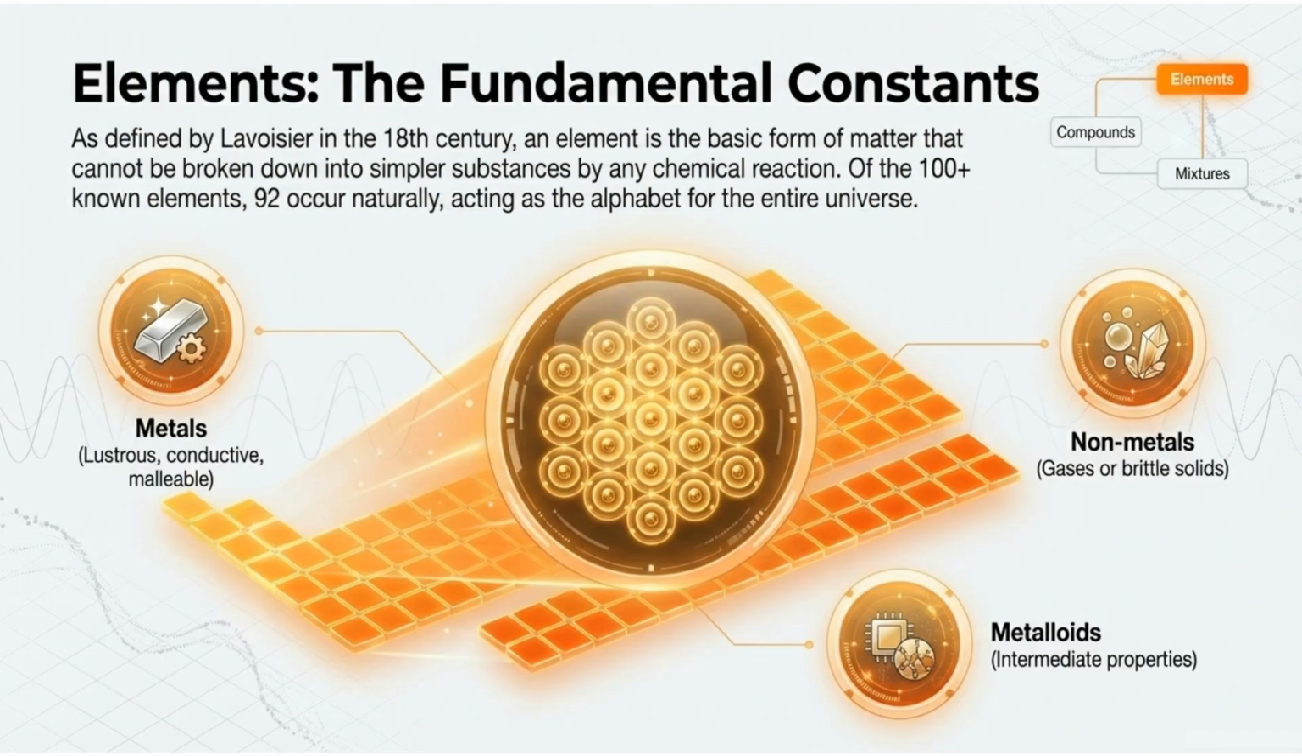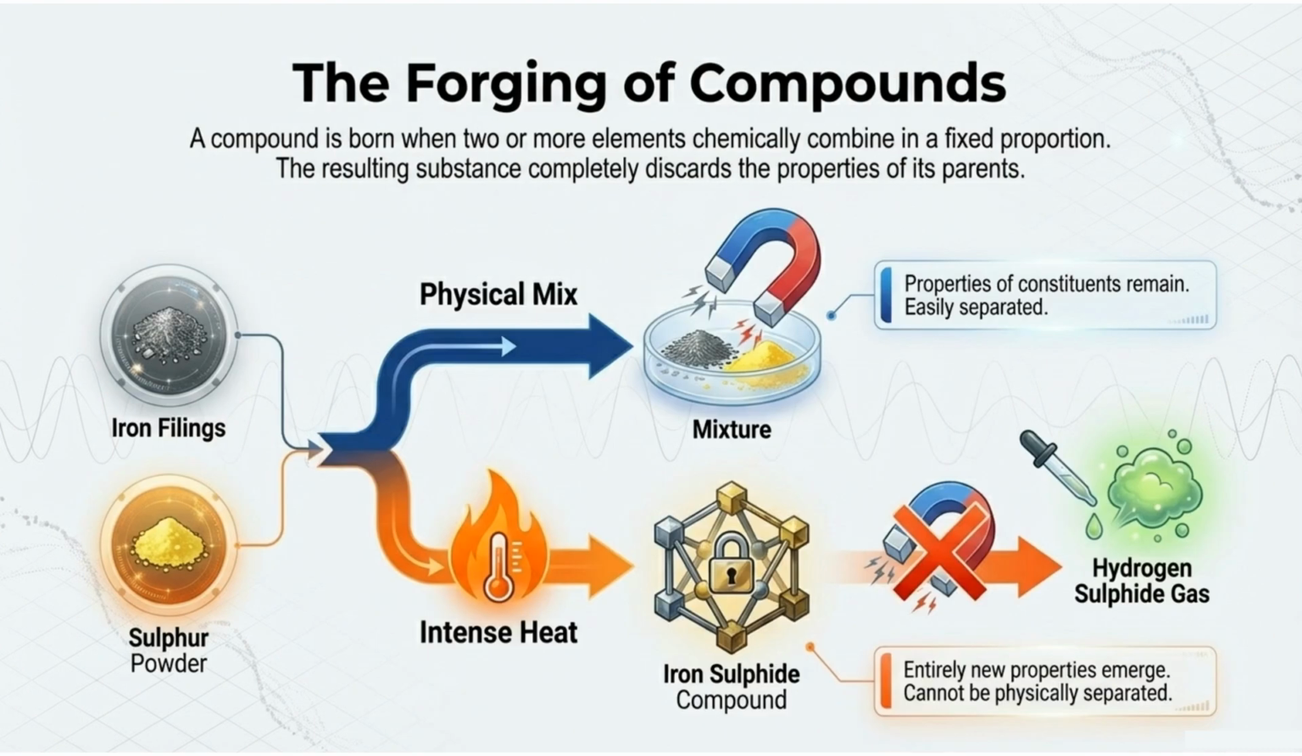Elements are the fundamental constants, the basic forms of matter that cannot be broken down by chemical reaction. They are classified as metals, nonmetals, and metalloids. A compound is formed when two or more elements chemically combine in a fixed proportion, resulting in a substance with properties completely different from its constituents, such as iron sulfide from iron filings and sulfur powder.